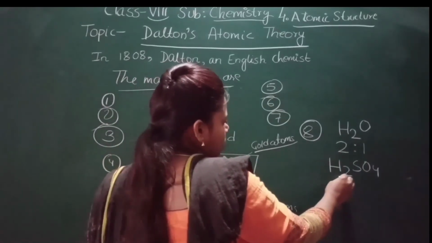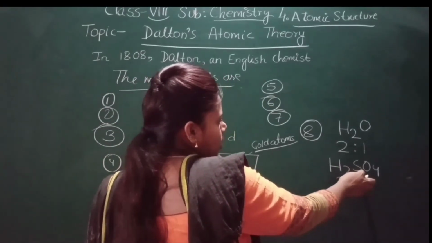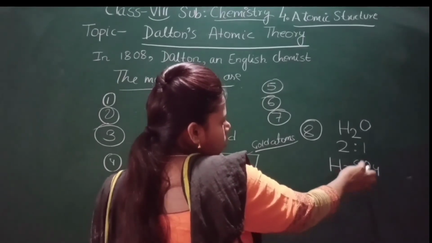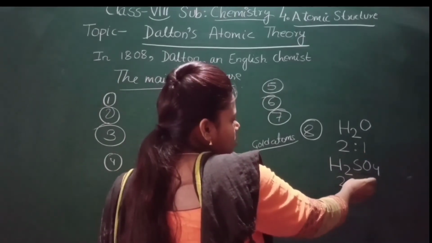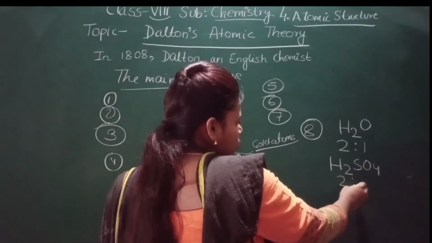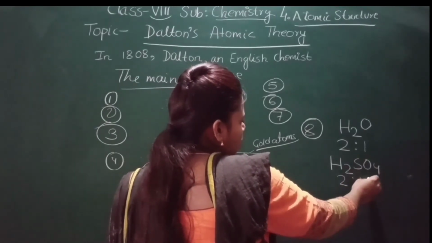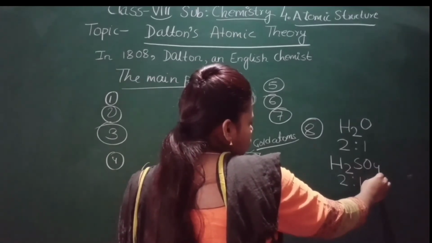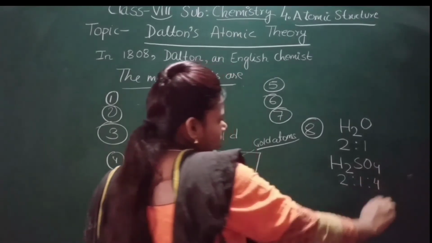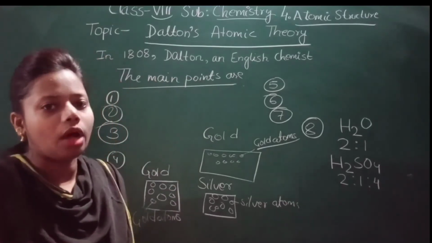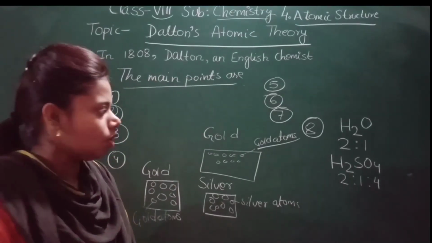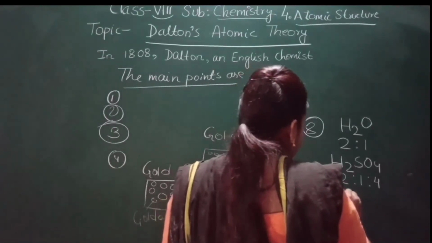See, here 2 is there, so you will write 2. Here S means sulfur. You can see nothing is there, which means 1. So you will write the ratio 2:1. And how many oxygen atoms are there? 4. That means you will write 4. So what is the ratio? 2:1:4. Okay, now let us see one more, HCl.